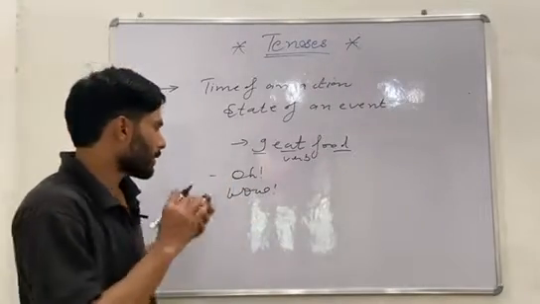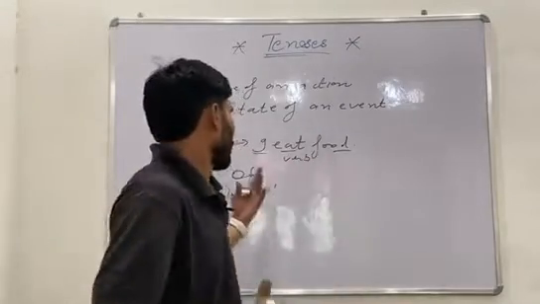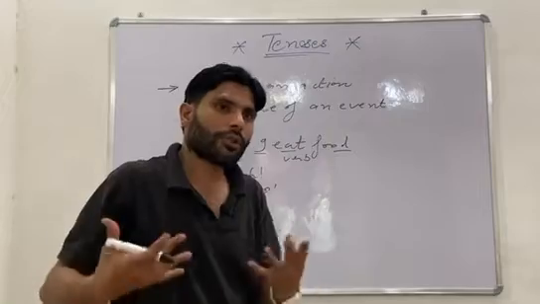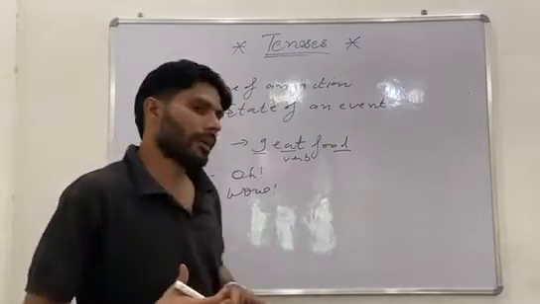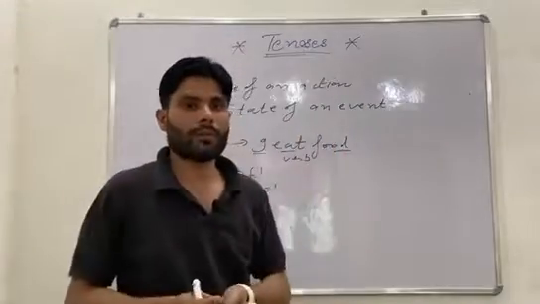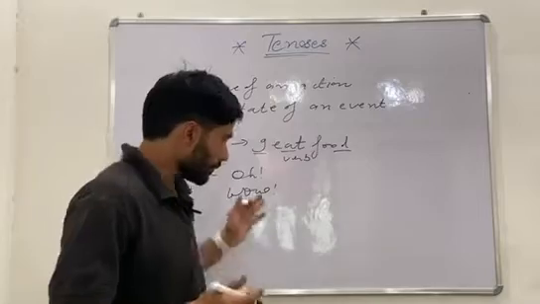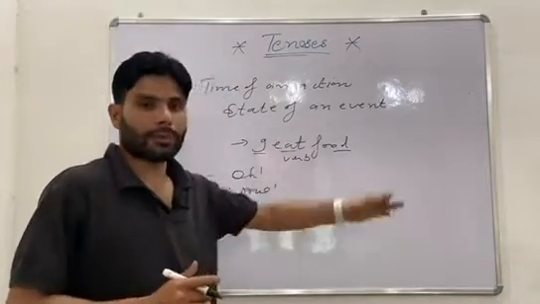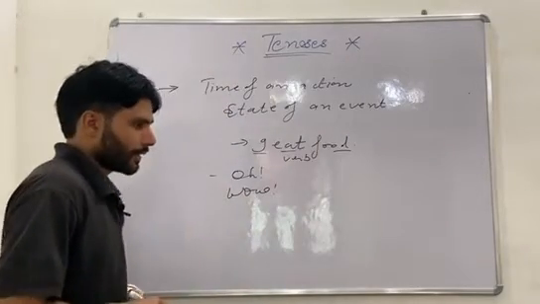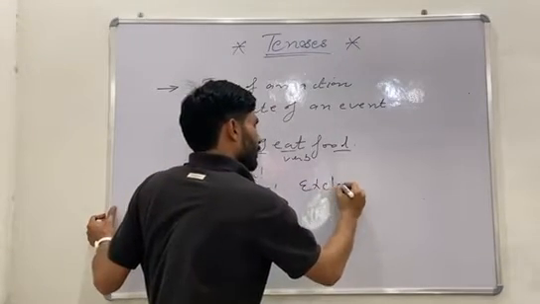It is a complete expression of sureness, and wow is wonderfulness. So this is an example of a sentence without a verb. These are exclamatory sentences.